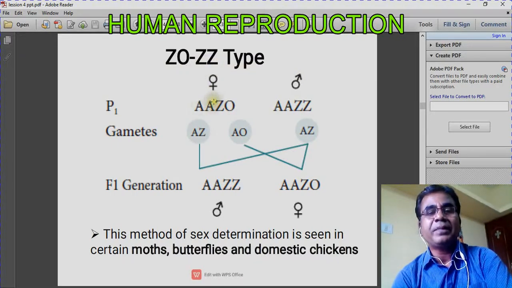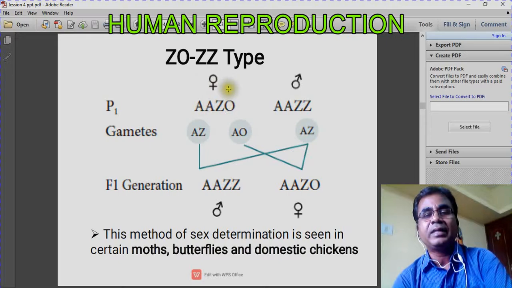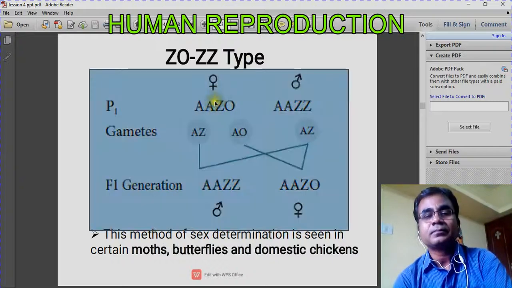Now this is the female parent and the other one is the male parent. Look here, the females are producing two types of gametes, whereas males are producing one type of gamete. So males are homogametic, females are heterogametic. Fusion of these gametes results in the F1 generation.